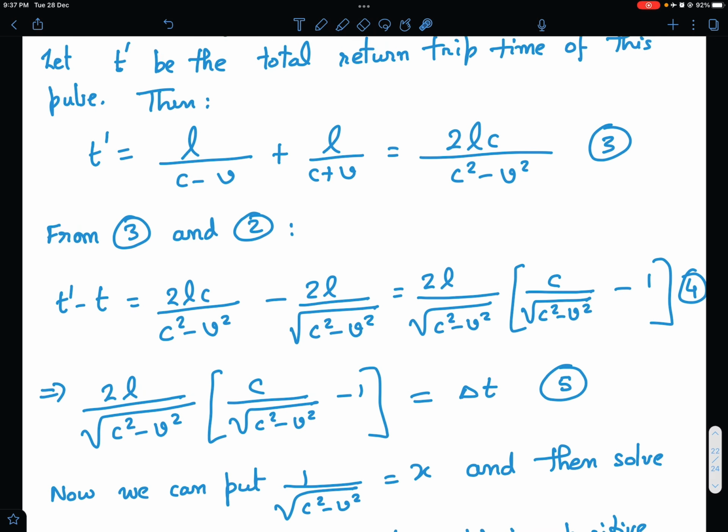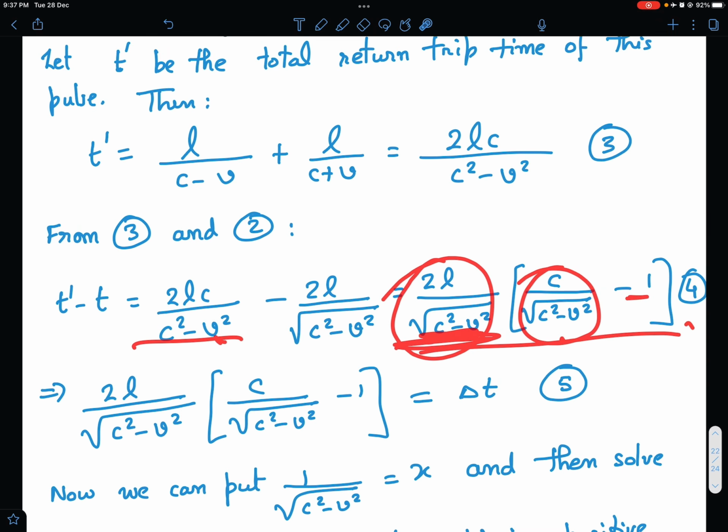So how to simplify this? It's not a very complicated equation, although it will take you some time to solve it. I have taken 2L by root of c square minus v square common, and inside what is left is c upon root of c square minus v square minus 1. This is what you get.